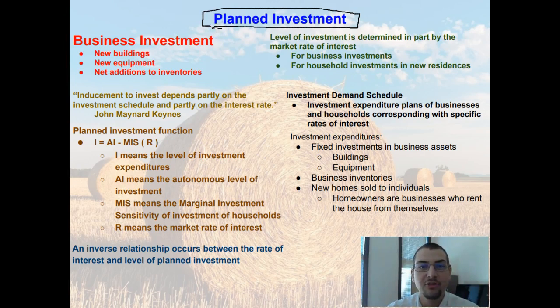You see, investment is another way to spend some money. But hopefully with an investment, you actually make money off of that particular consumption. Whenever you're spending money on investments, you're doing that to try to increase your profit in the long run. So businesses often invest, and a business investment is the purchase of new capital goods such as a new building or new equipment that they're going to use to try and increase their profits. Also, a business investment would be a net addition to inventories, meaning they're buying more to increase their inventories.